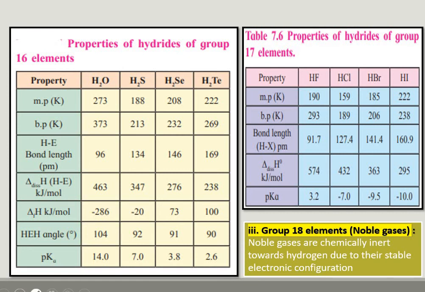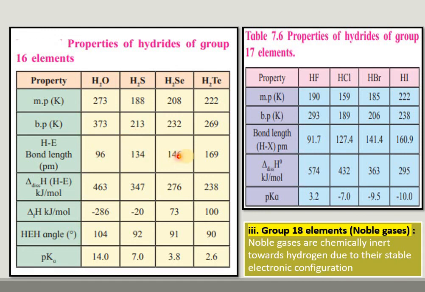And if we are talking about the properties of hydrides of group 16, these are the melting points of different hydrides present in group 16. Melting point is highest for water and lowest for H2S. Then boiling point, again it is highest for water and lowest in case of H2S.